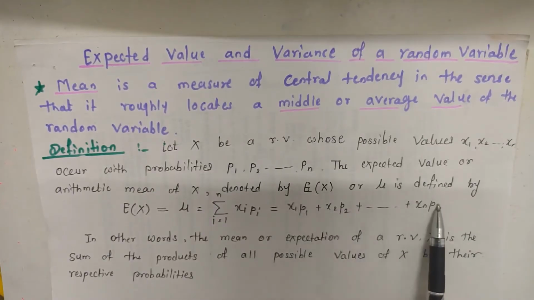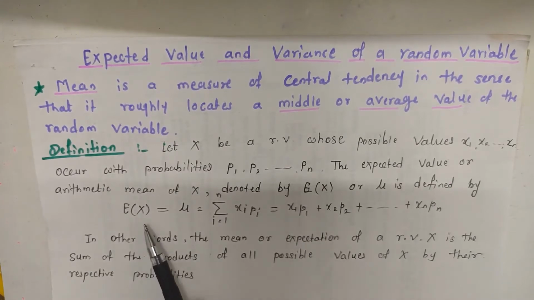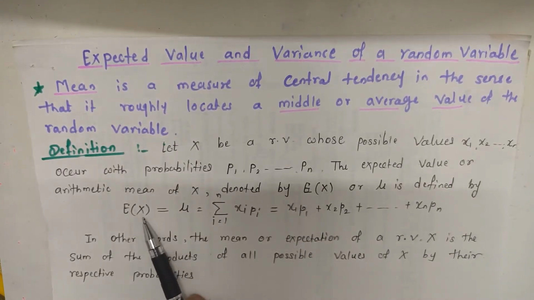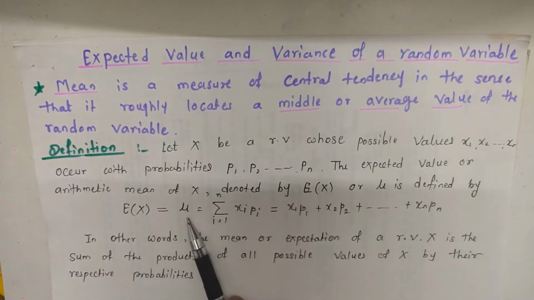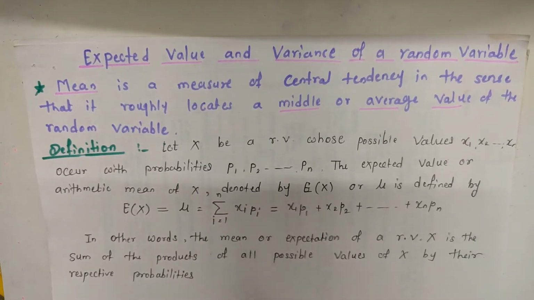So this is the sum of the products of all x with their probabilities. The expected value, that is the arithmetic mean, is denoted by E of X. It is also denoted by mu, equal to the summation of xi pi, i from 1 to n.